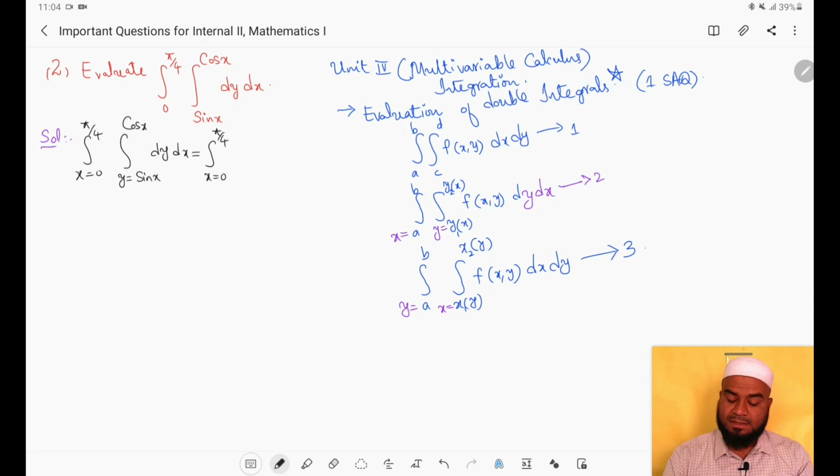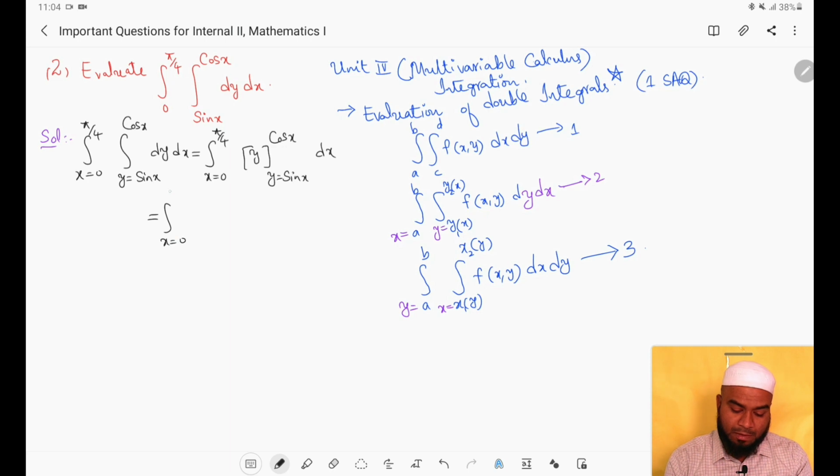What is the integrand here? Nothing is there, so 1 will be there. Integration of 1 with respect to y is y only, with limits y equals sin x to cos x, into dx.